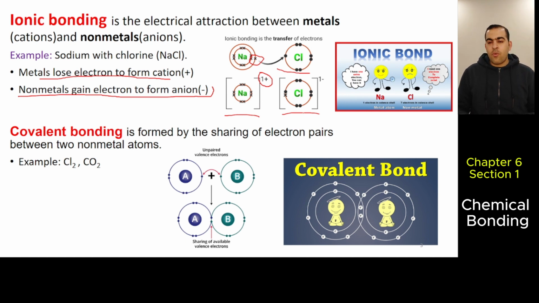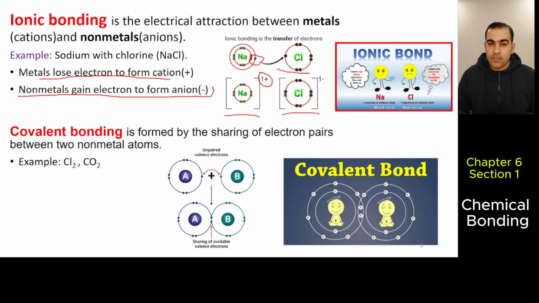That's it. In other words, we can say nonmetals have high electronegativity compared to metals. What does electronegativity mean? It means an atom has a high ability to attract electrons from another atom. So the one that has high electronegativity has a high ability to attract electrons from another atom. Nonmetals, generally, have high electronegativity compared to metals. So nonmetals take electrons from metals because they have a high attraction.